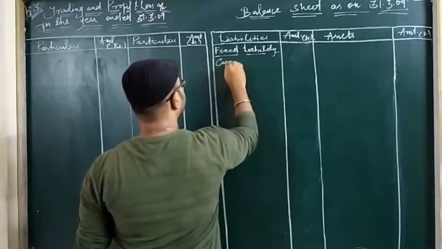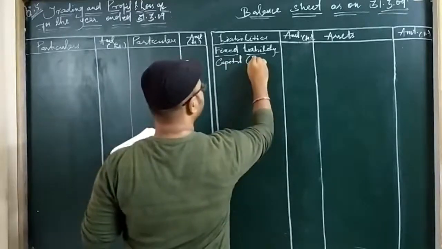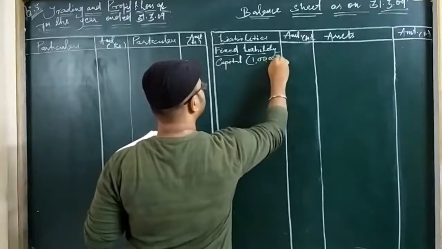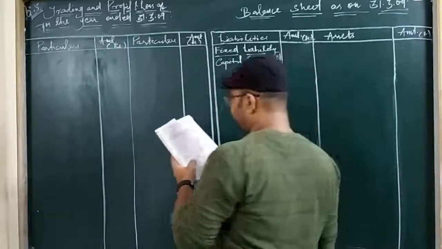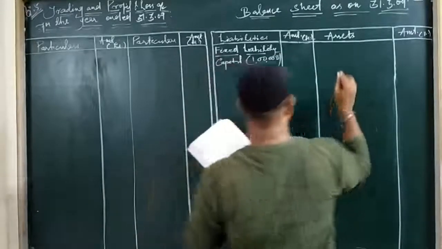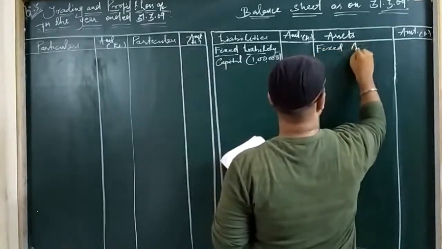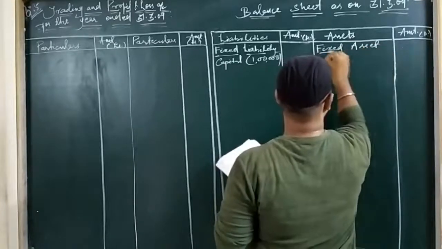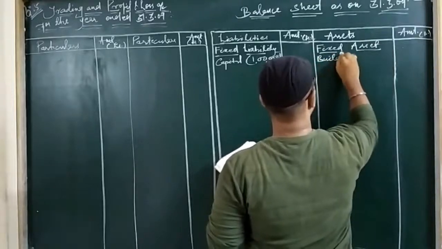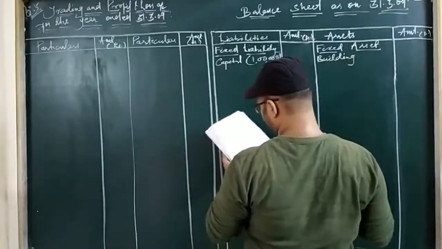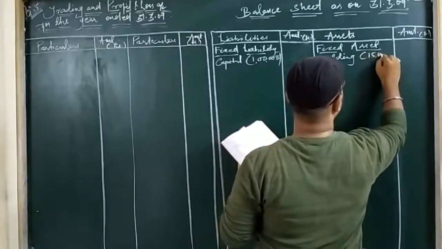Always leave sufficient space for capital because it is the major adjustment item. So capital is 1 lakh rupees. After necessary adjustments, we will put it into the outer column. Then next we have buildings. Building is also having adjustment. I think yes, depreciation is to be there. So here it is fixed assets. Building is a fixed asset. So we are categorizing the assets and liabilities also. Building given is 15,000.